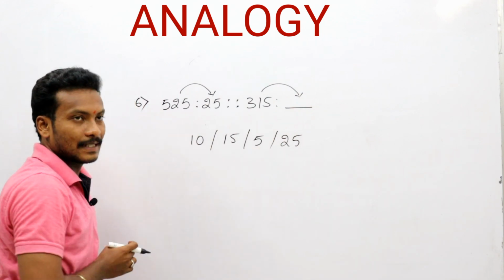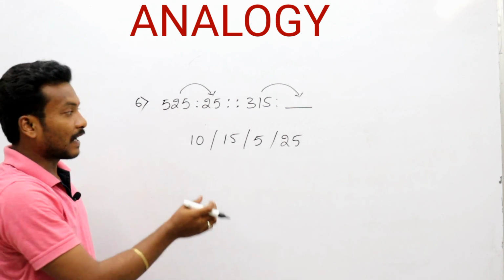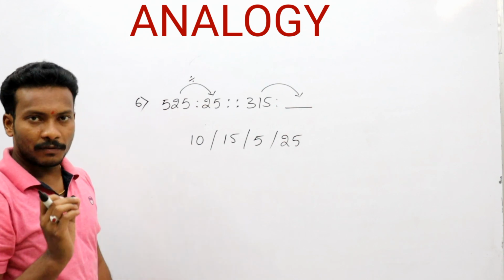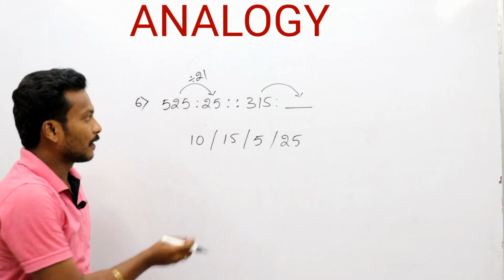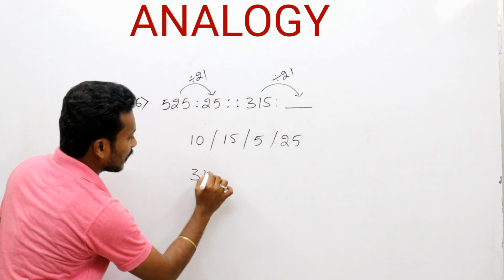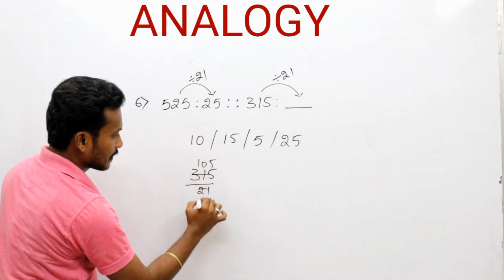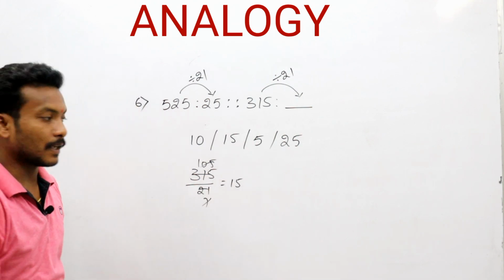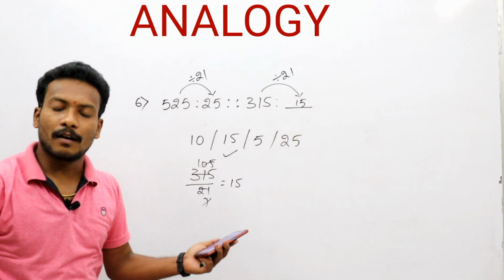Now the value is decreased. And 25 is a factor of 525. How many times is it cancelled? With the help of 25, 5 4s are 20, that is 21. With the help of 21 it is exactly cancelled. Now 315 is also cancelled with 21. 3 7s are 21, 3 105s, 7 1s are 7, 15. Now what is the answer? Our required answer is 15. Now 15 is our required answer.